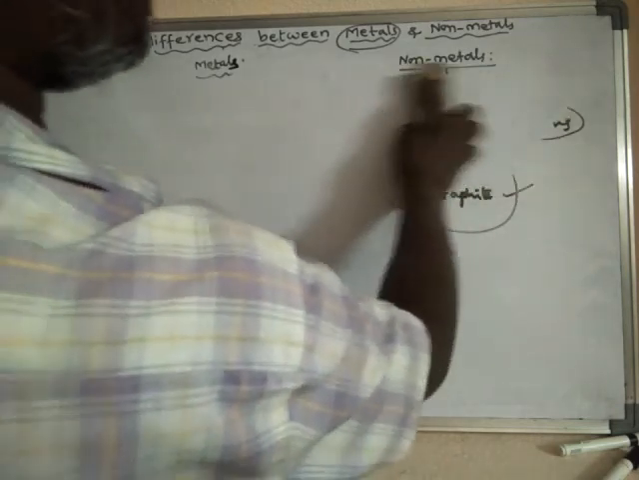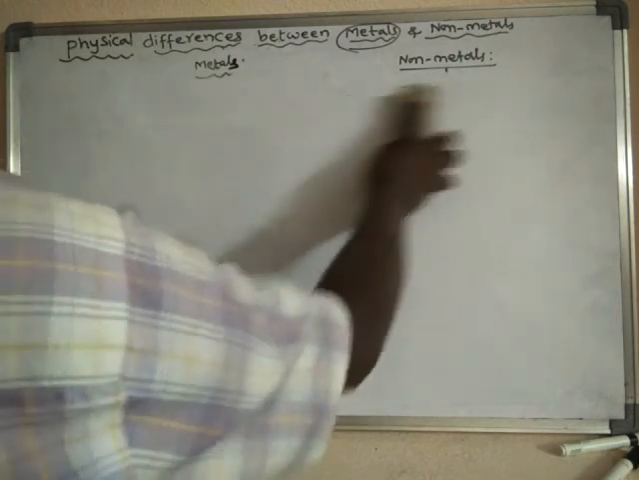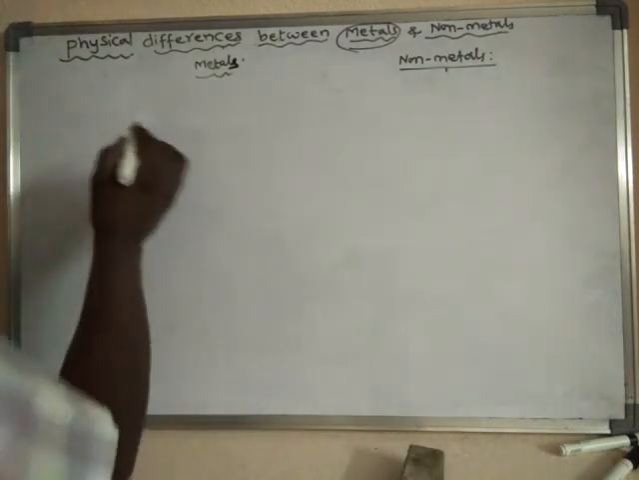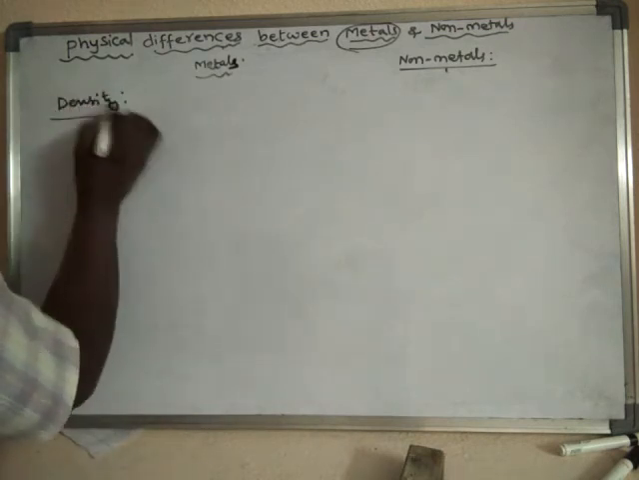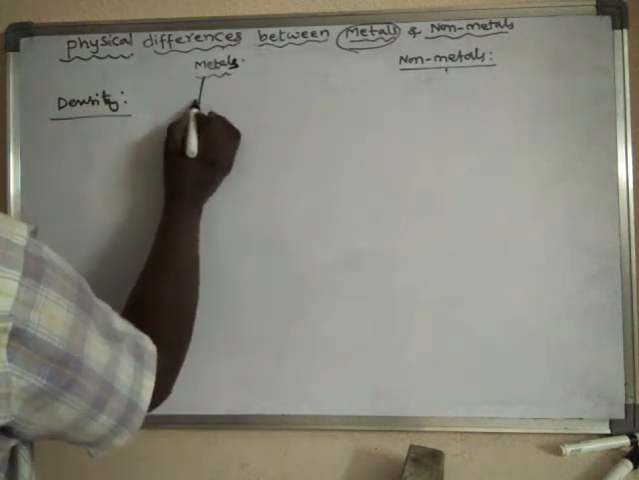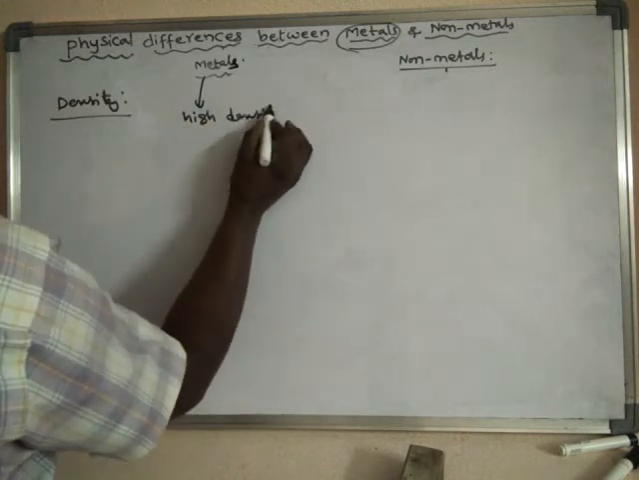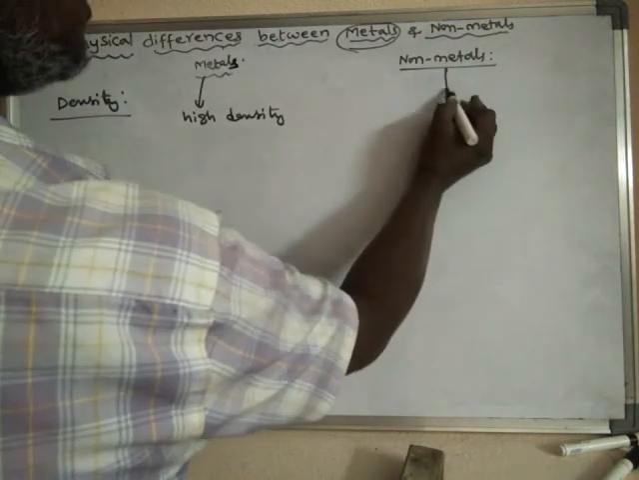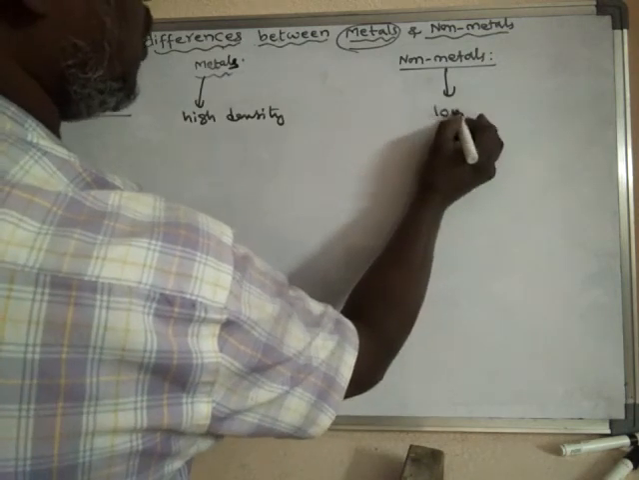If you see the density of metals and non-metals, metals are generally denser. Generally they have high density. They possess high density, whereas non-metals have low density.